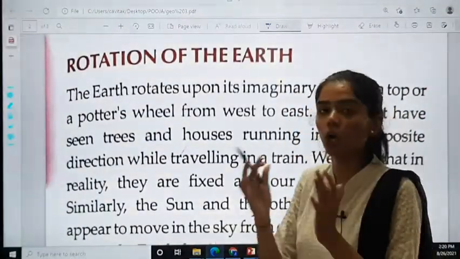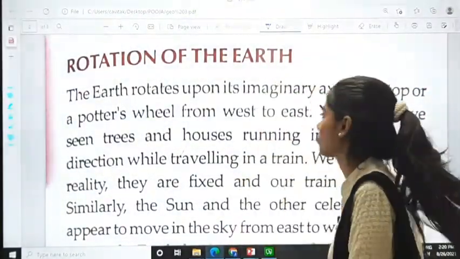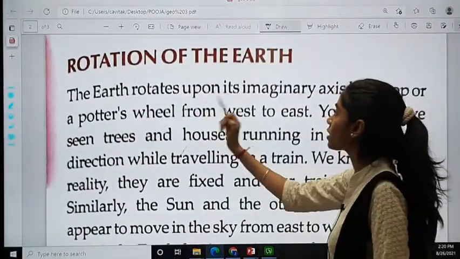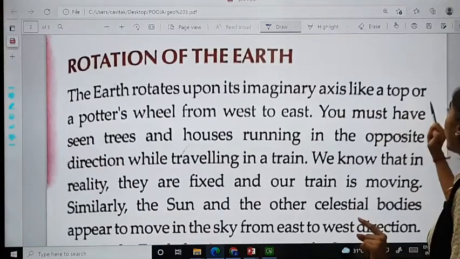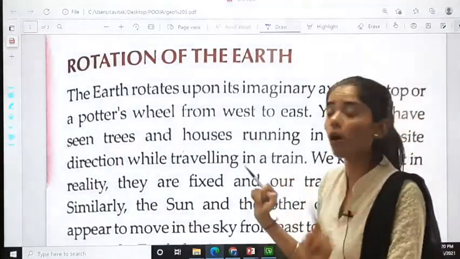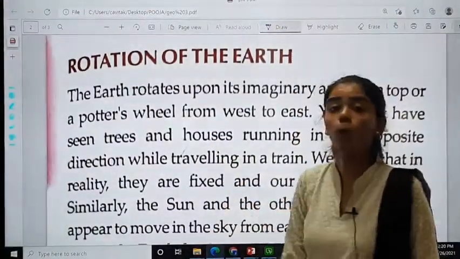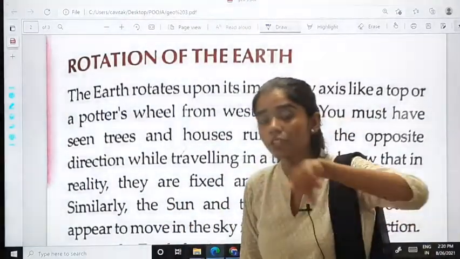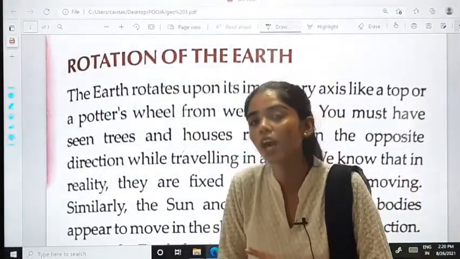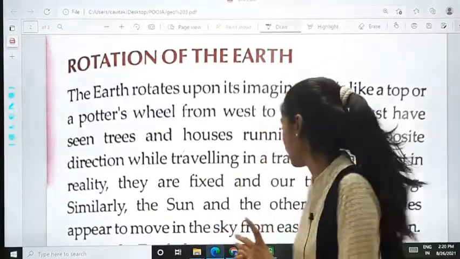Moving forward, rotation of the earth. Now we will study it in detail. The earth rotates upon its imaginary axis, like a top or a potter's wheel, from west to east. What have they said? How does the earth rotate? Just like how the potter's wheel rotates. See, I'll show you.